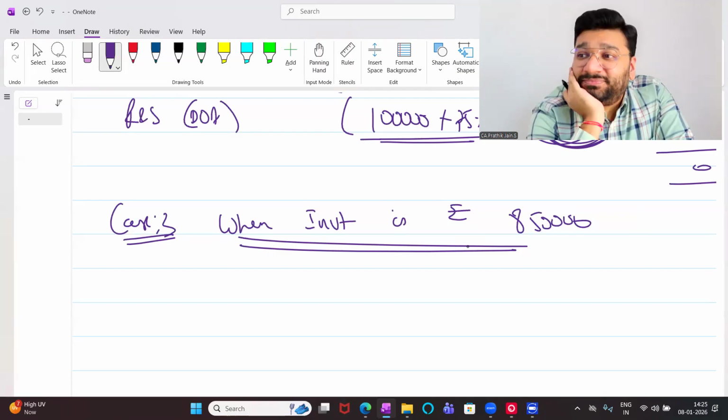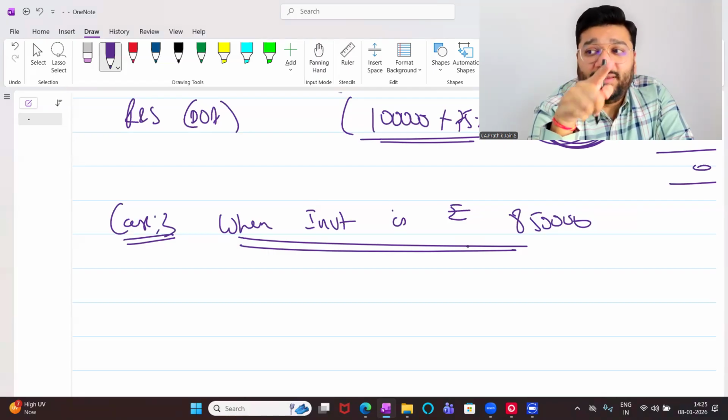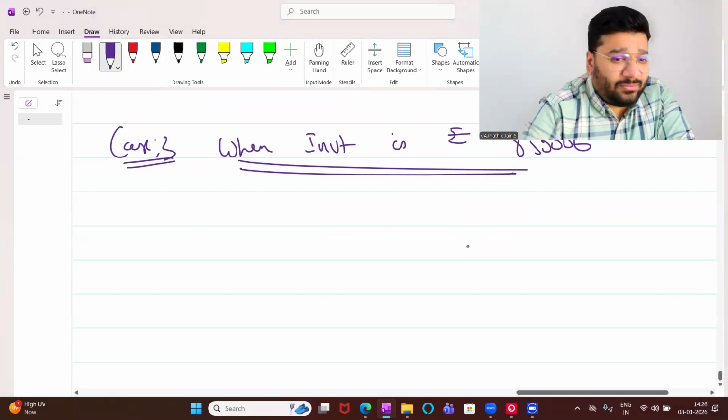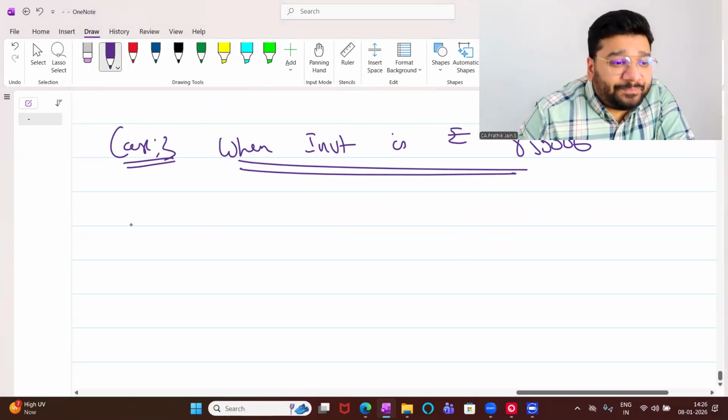I taught you how to guess. Case 1, capital reserve. Case 2, no capital reserve, no goodwill. Case 3, goodwill. Like this, we'll guess in the exam. Very good. Format, please.